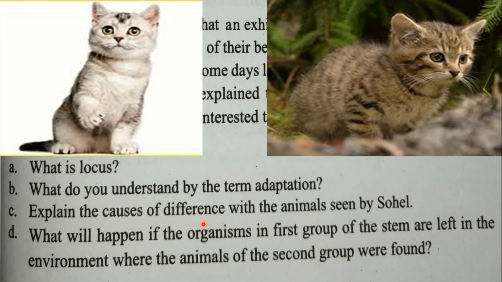If the pet cats are left in the environment where the animals of the second group were found, then the first group will try to adapt themselves to the environment. There will be changes in them to cope with the environment. Little animals have to fight or escape from big animals. Maybe some of them will die and others will struggle to survive.